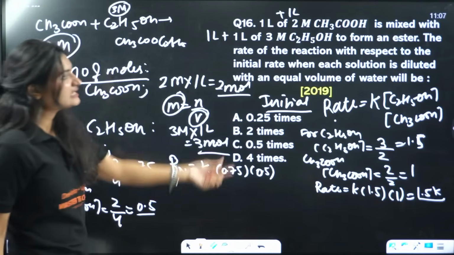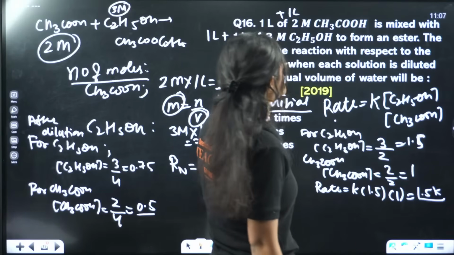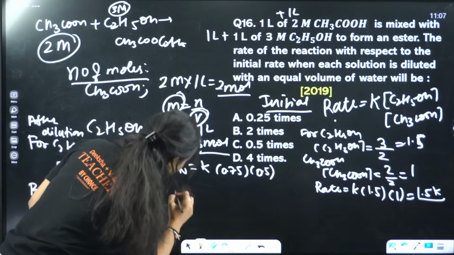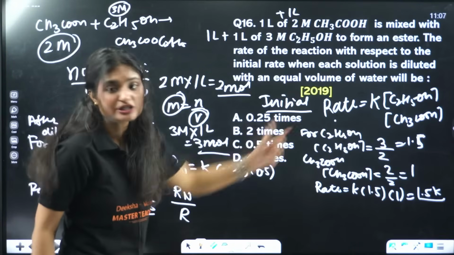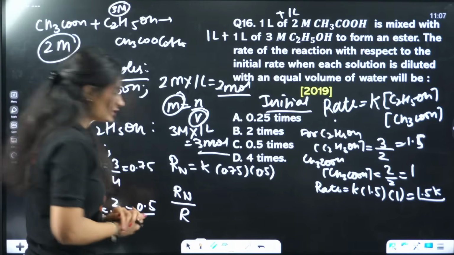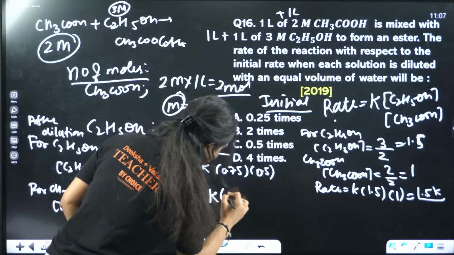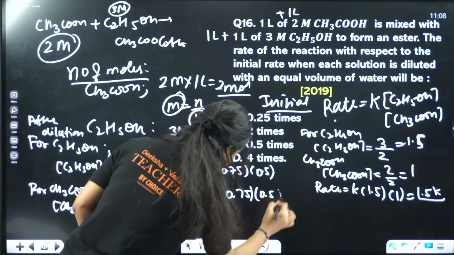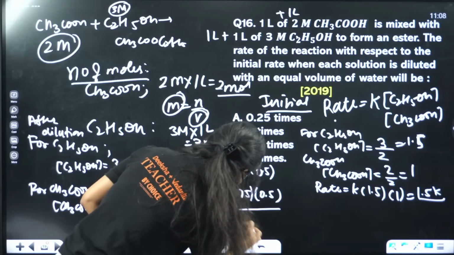You need to find the rate of the reaction with respect to the initial rate. R is the initial rate. So Rn by R is K times 0.75 times 0.5 by 1.5 K.